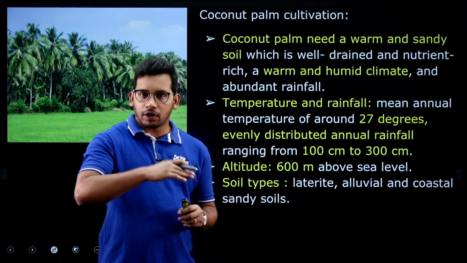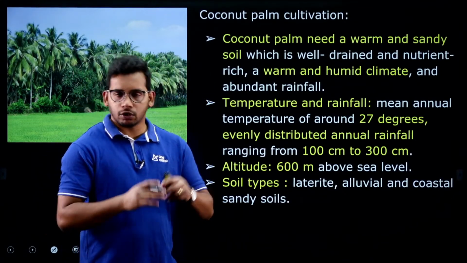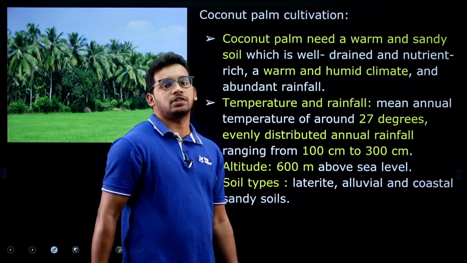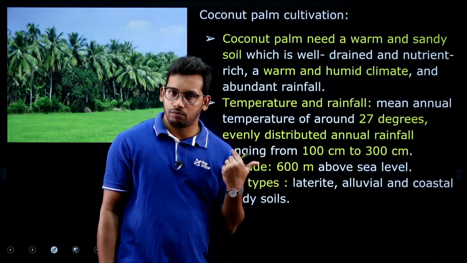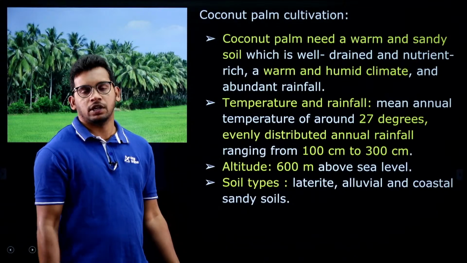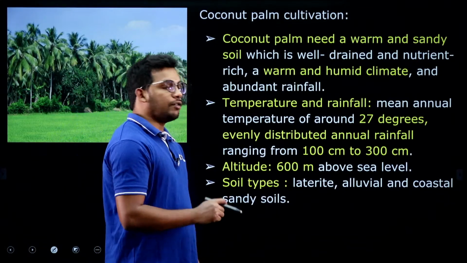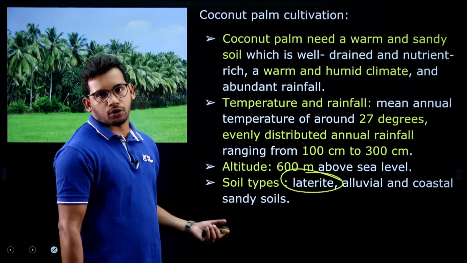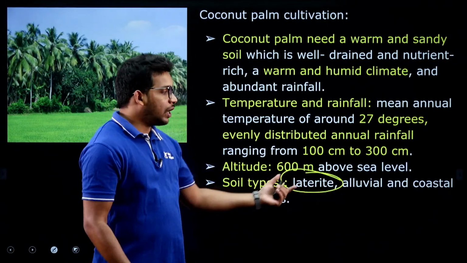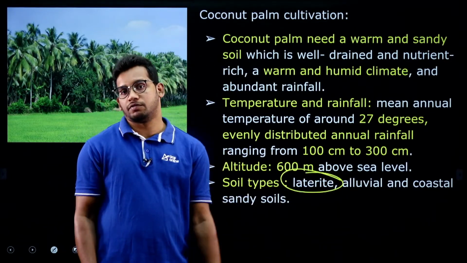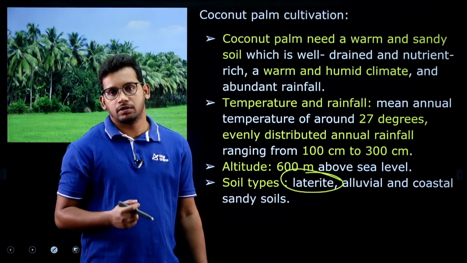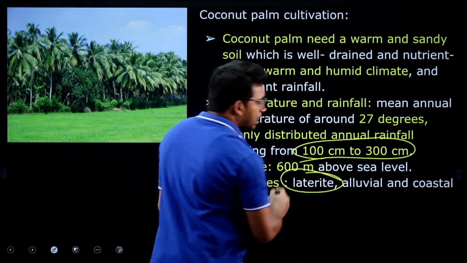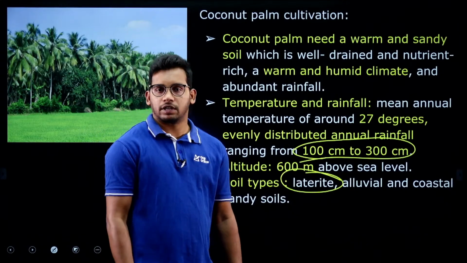Warm and humid climates require a temperature of more than 27 degrees. Without higher temperature they cannot grow. That is why North India, which usually has lower temperatures, especially in the winters, will not be able to grow it, while the southern states, which have high temperature, grow it well. It requires laterite soil, among soil types like red soil and black soil, and is also grown in coastal sandy soils where water easily permeates. The water should not be stagnant, and the rainfall required is between 100 centimeters and 300 centimeters on an average.